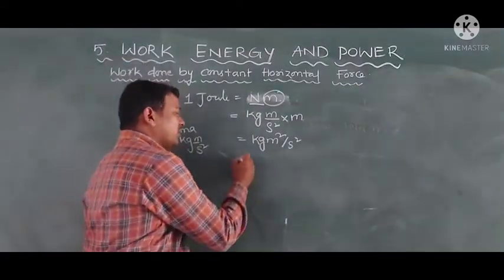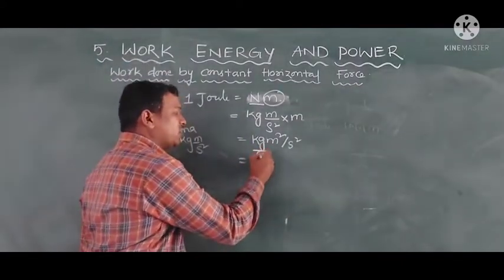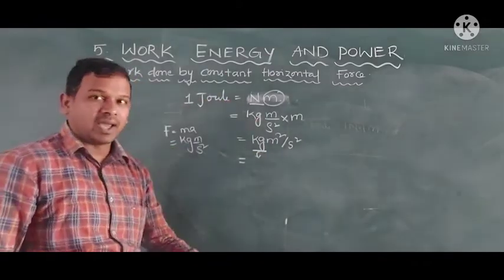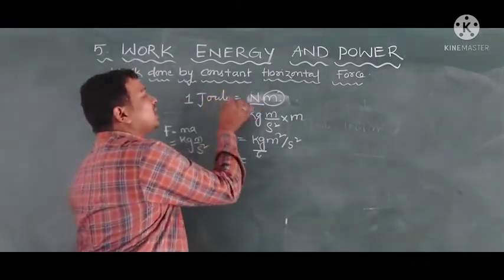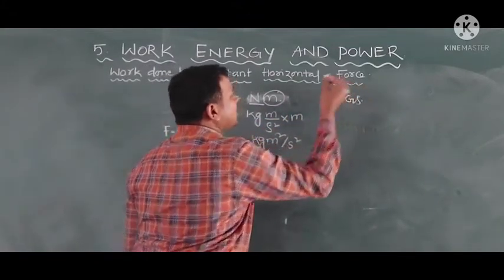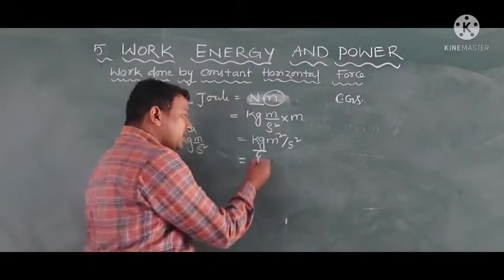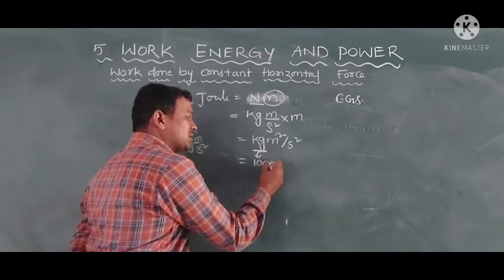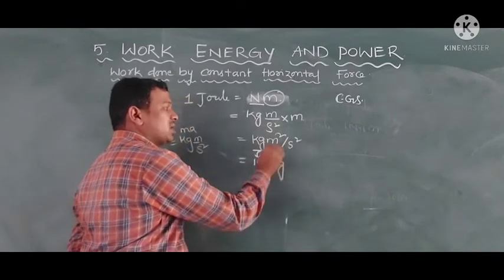If we need to convert this joule into erg, this is the SI system, we need the CGS system. Means kg is converted into grams, we can write 1000 grams.